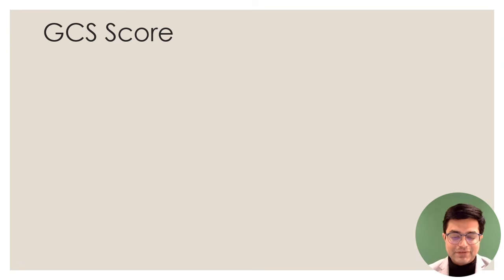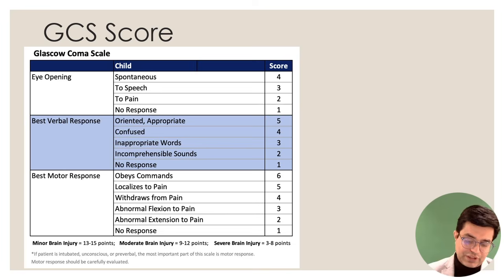So GCS score, any patient who has neurological injury, trauma, any neurological illness, you need to check the consciousness, the mental status of the patient. So GCS score comprises 3 components. First of all, we have the eye opening, which is written as E, best verbal response, which is written as V, and the best motor response, which is written as M.